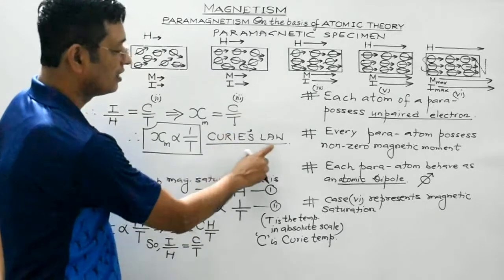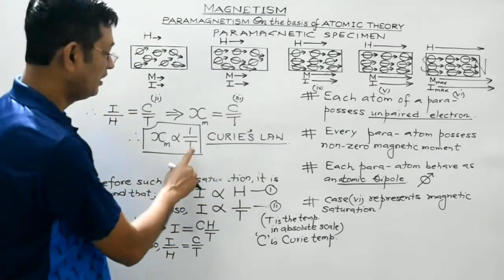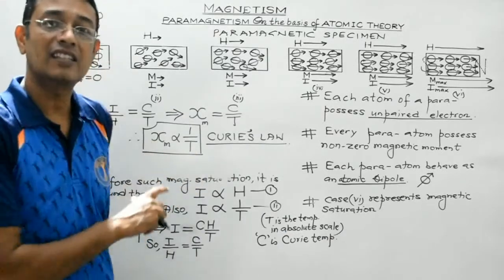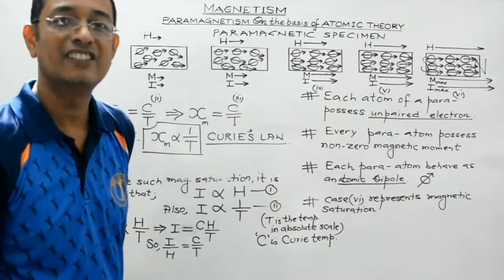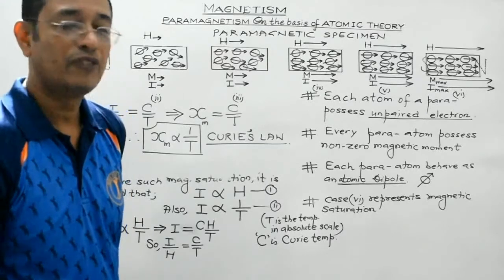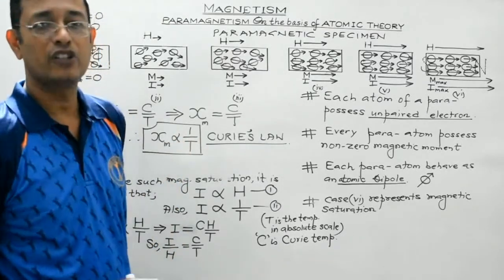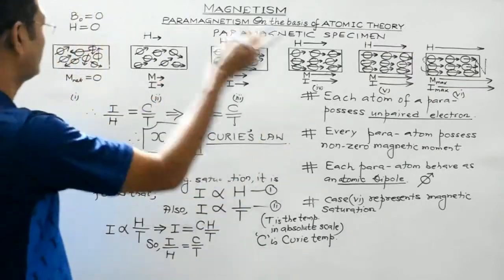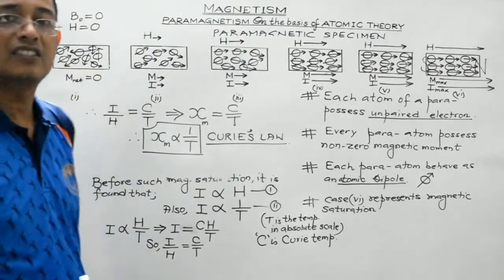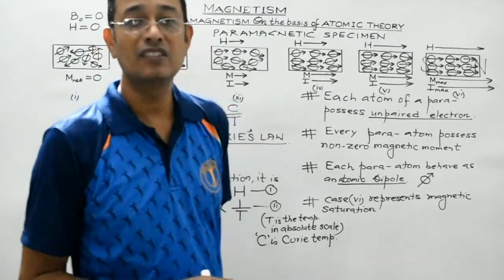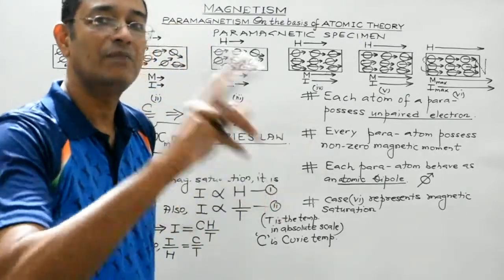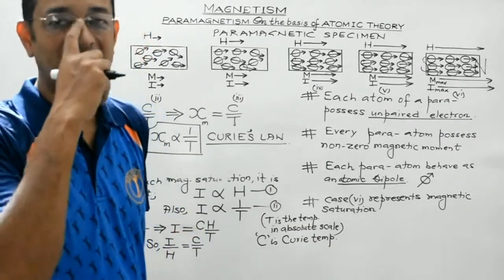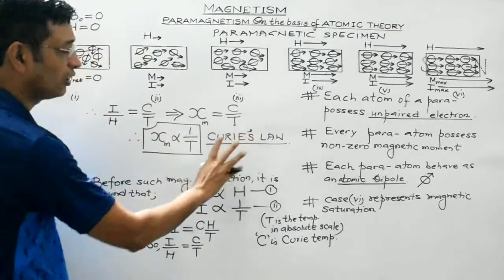With the increase in the temperature of the paramagnetic specimen, the magnetic susceptibility will decrease. At a particular temperature, when all the atomic dipoles become randomly oriented and attain their initial state, the paramagnetic substance will tend to lose all its magnetism. It is said to get demagnetized. Anyway, this is Curie's law in magnetism.